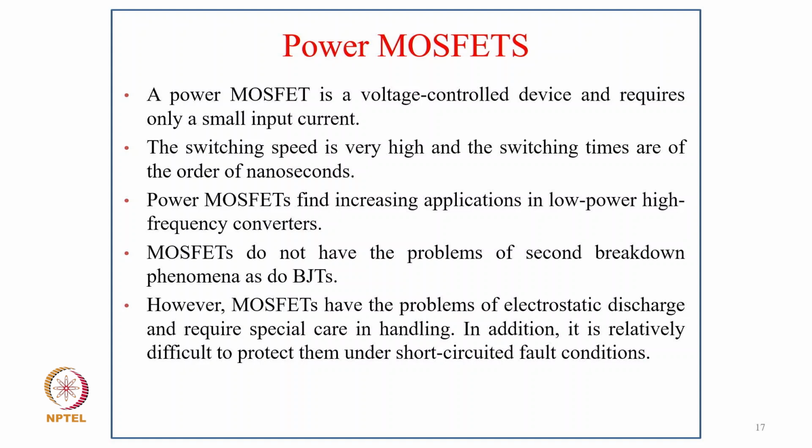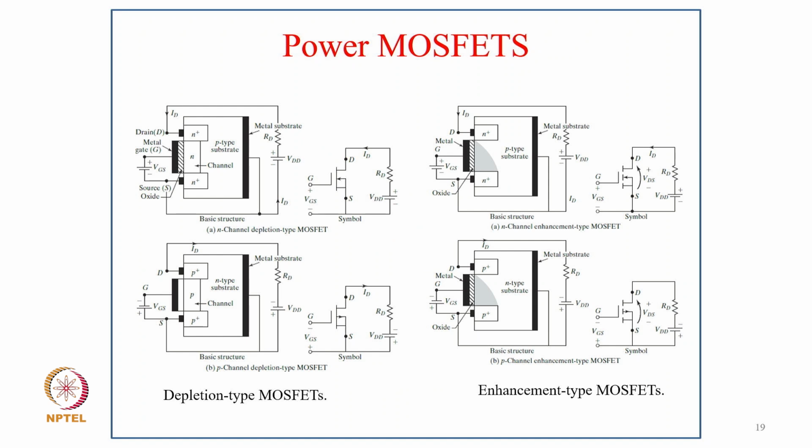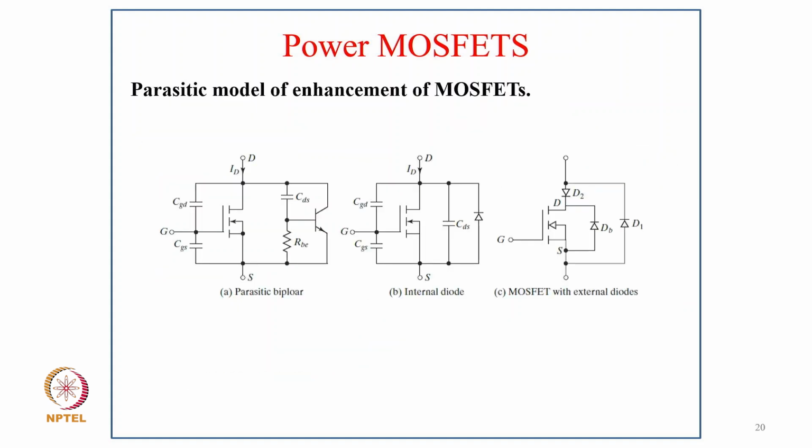However, MOSFETs have the problems of electrostatic discharge and require special care in handling. In addition, it is really difficult to protect them under short circuit fault condition. And you can see how the symbols for different MOSFETs, from Semikron as well as International Rectifier, look like. So you can just see the basic physics of a power MOSFET, the depletion type MOSFET and enhancement type of MOSFET. And then typically the parasitic model of the enhancement MOSFET, like the parasitic bipolar, then the internal diode, how it is really configured, and then the MOSFET with the actual diode.